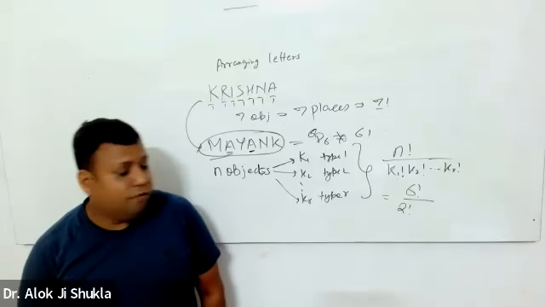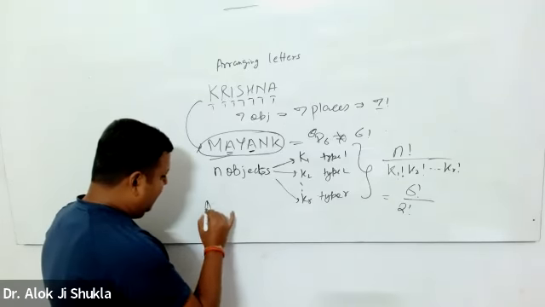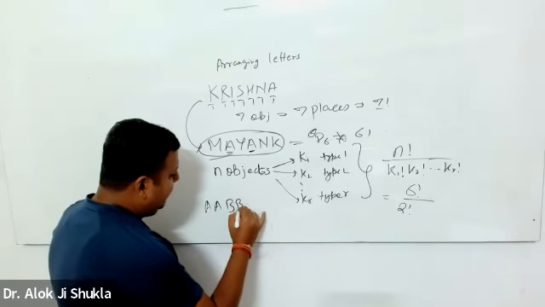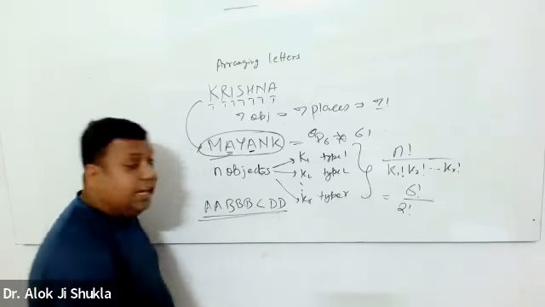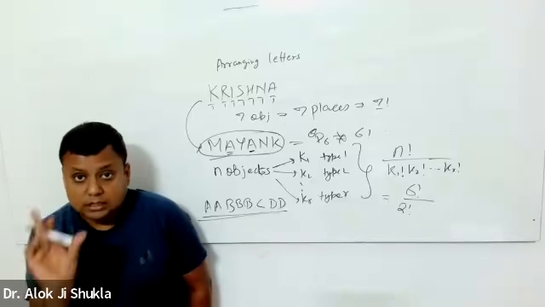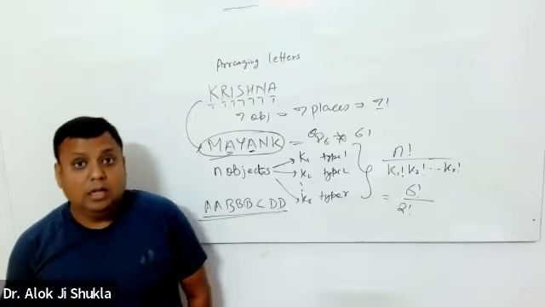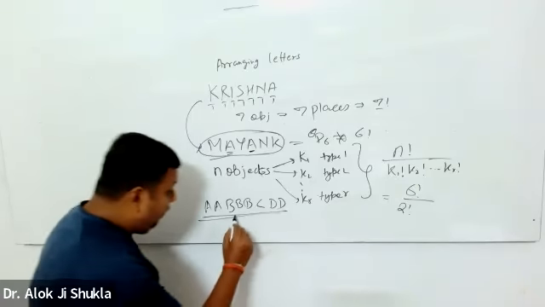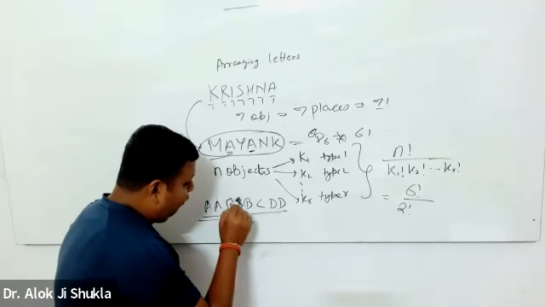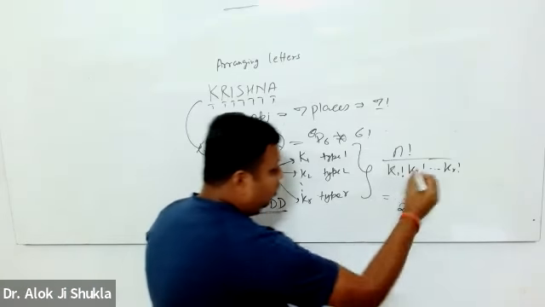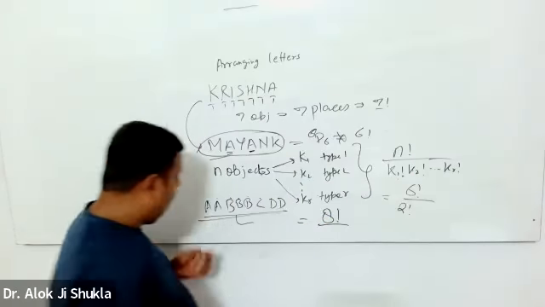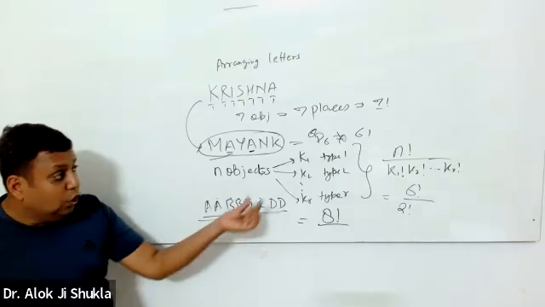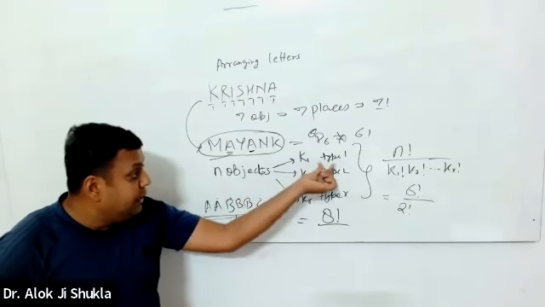But instead of Mayank, suppose my word was something like A, A, B, B, B, C, D, D. Then when I arrange this combination of alphabets, the number of ways will be, counting 1, 2, 3, 4, 5, 6, 7, 8, so 8 factorial ways, out of which there are 2 objects of type 1.